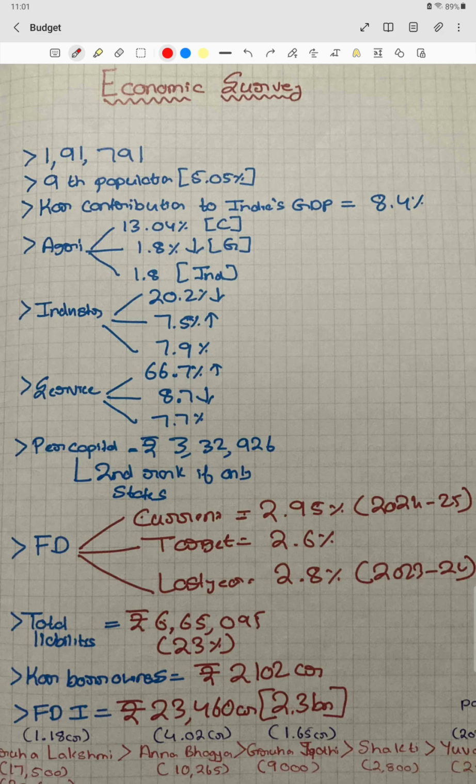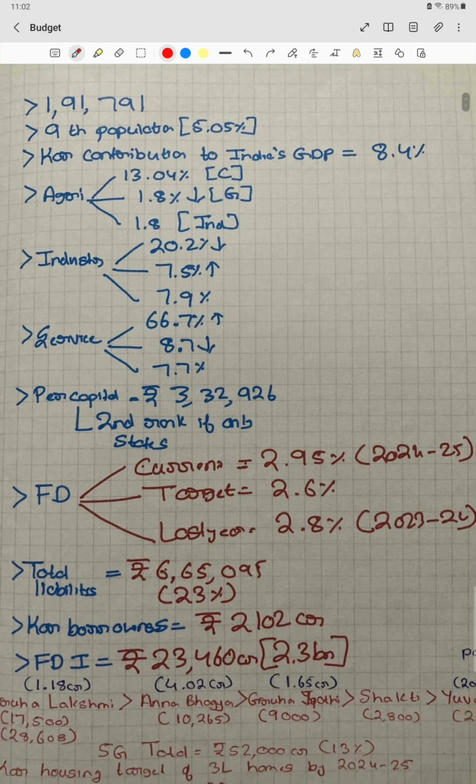Then we move to the industrial sector, where the contribution to the GSDP of the state is 20.02 percentage. And its growth rate is actually increasing, 7.5 percentage. It is increasing after the pandemic, so it is a 7.5% increase. Compared to India, India's industrial sector is growing at 7.9%, while Karnataka is growing at 7.5%, so it is less than India's average.